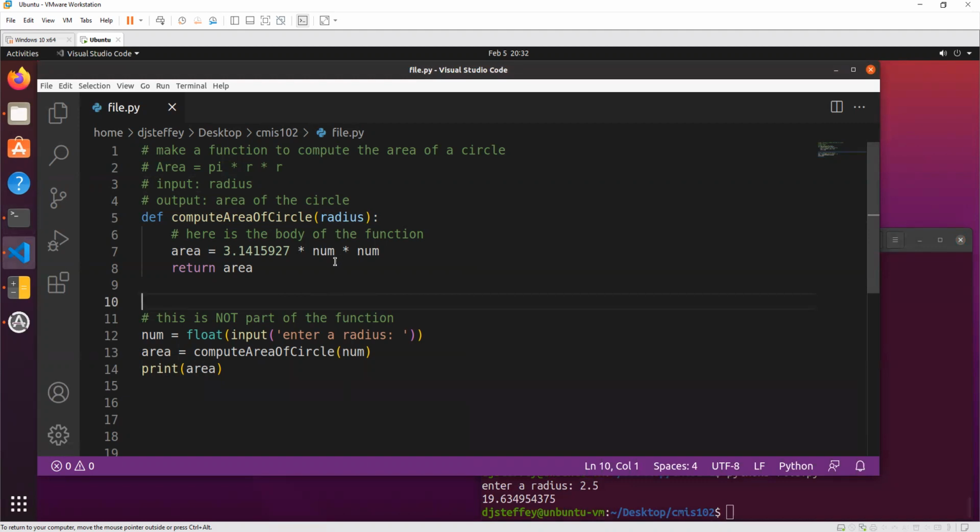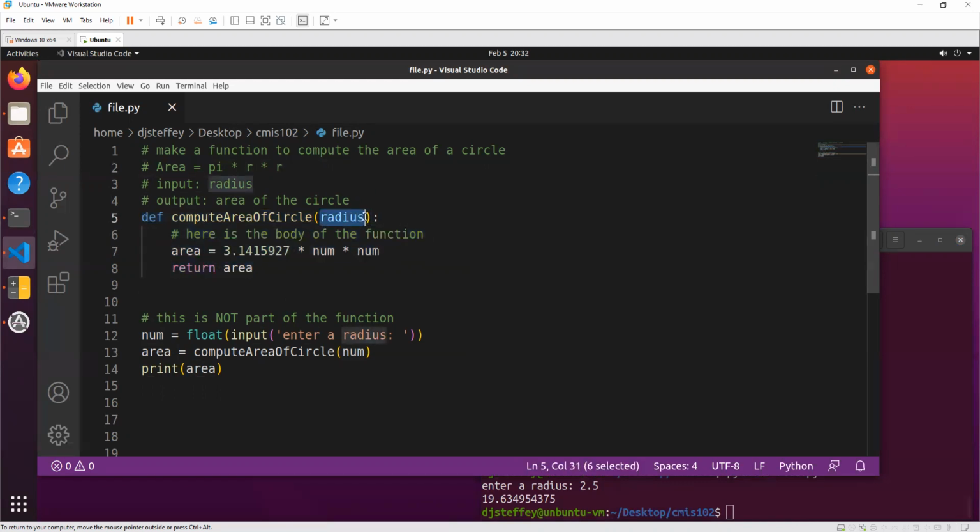But this num is not part of the arguments, right? I'm using this variable num, but the variable exists outside of the function, meaning we don't make a variable num inside this function.